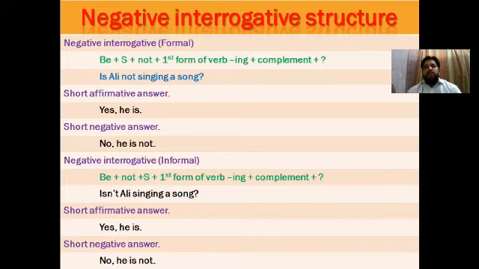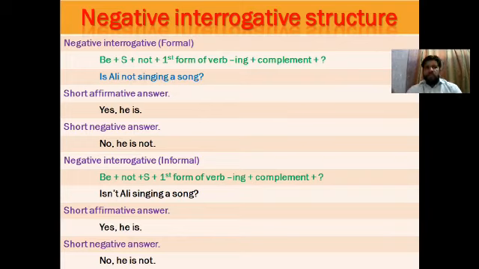Because if you remove not from it, then it will not be negative interrogative, it will be only interrogative. And in negative interrogative, not is very important after the subject. Like we say, is Ali not singing a song? It also has a short affirmative answer, yes he is. Short negative answer, no he isn't.